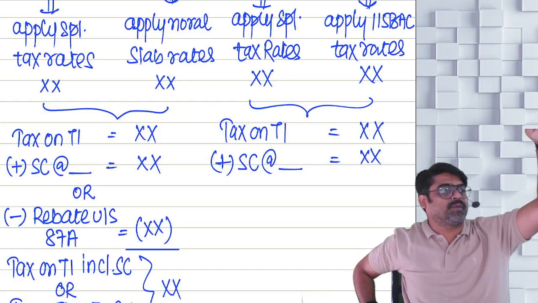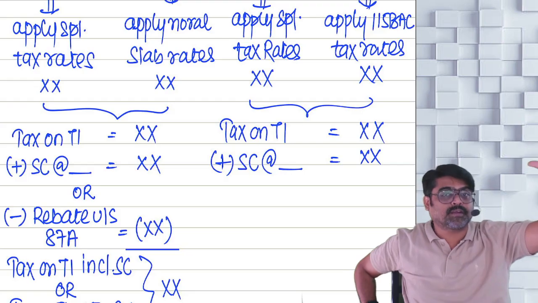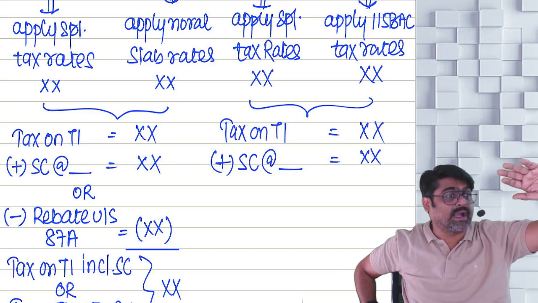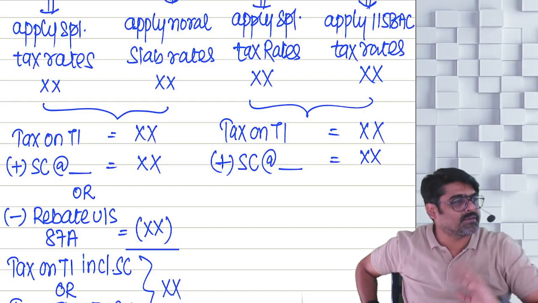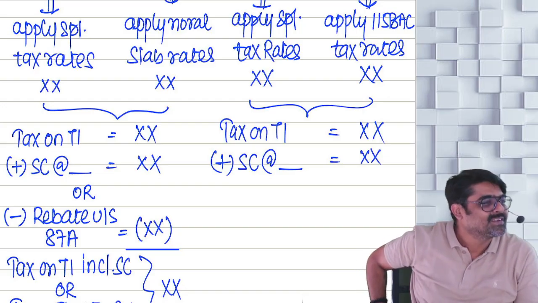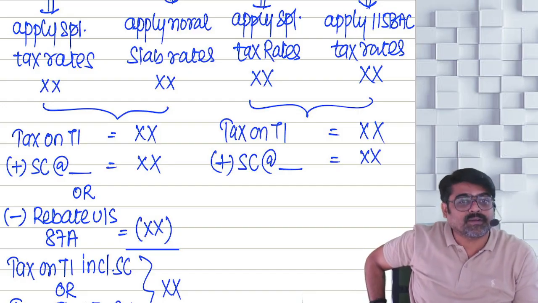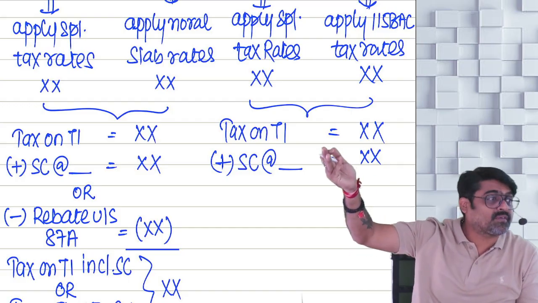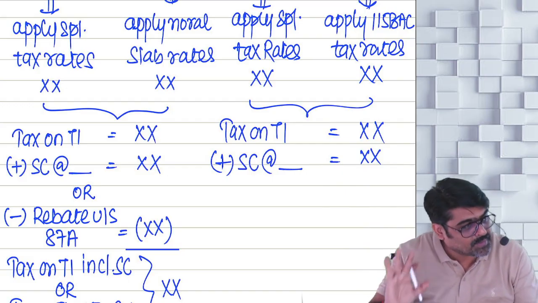If total income is up to 50 lakhs, no surcharge. Then 50 lakhs to 1 crore, 10%. 1 to 2 crores, 15%. And 2 to 5 crores, and 5 crores and above, here it will be 25% only. So that 37% which gets applicable if your total income exceeds 5 crores will not be applied here. Here it will remain 25%.